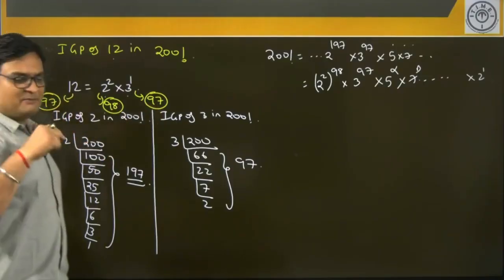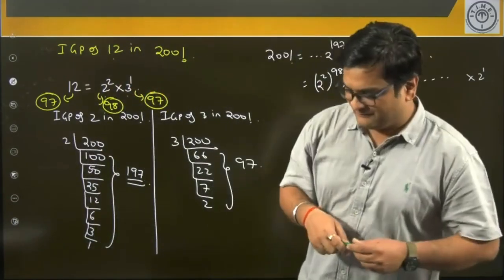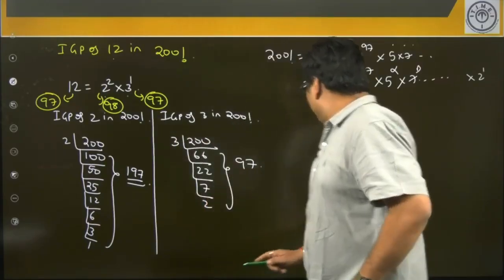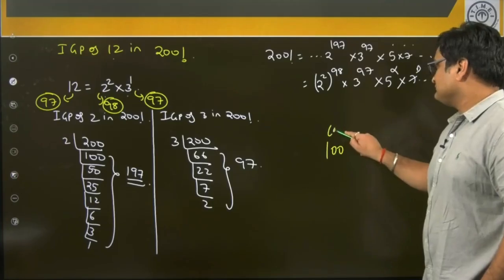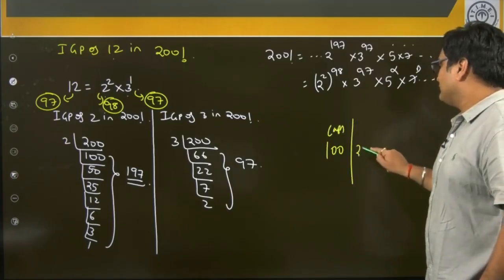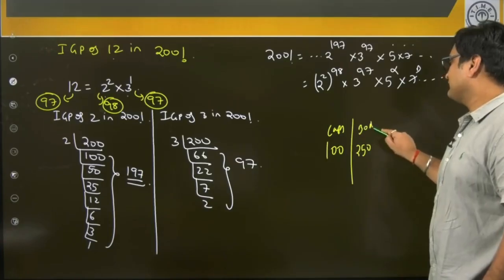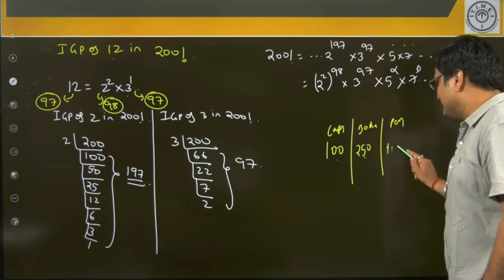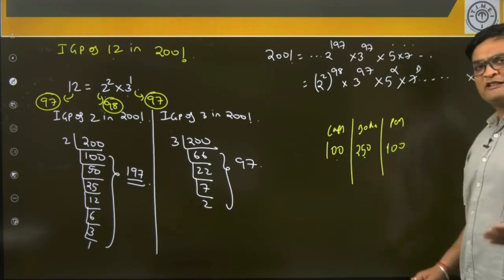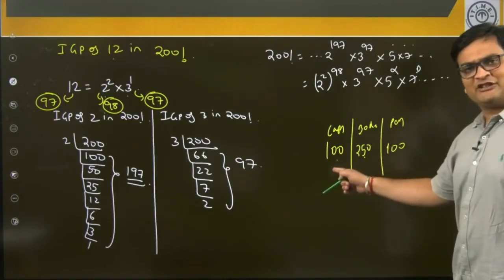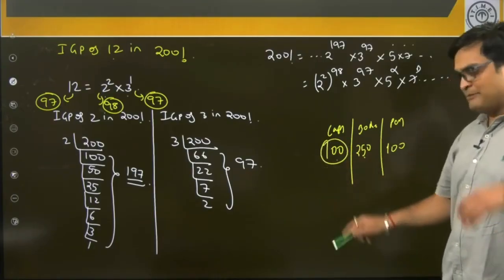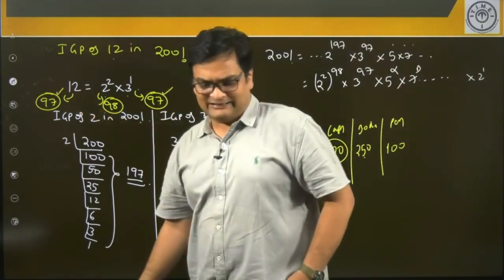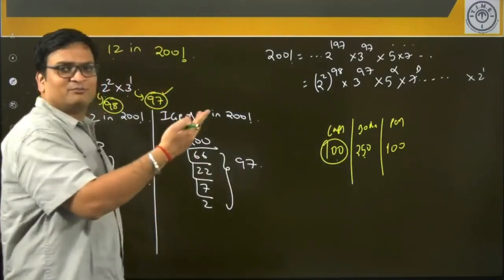Now by the way, why is it the minimum of the 2? So please consider this example. Let us say your job is assembling pens. You have 100 caps. You have 250 bodies, pen bodies. So how many pens can you assemble? It will always be the lower of the 2, right? You can only assemble 100 pens. Just because you have 250 bodies, you cannot assemble 250 pens because you don't have a sufficient number of caps. So always it will be the minimum number that will be limiting my answer. So here the minimum number is 97, hence the answer will be 97. So this is how we can do it for composite numbers.